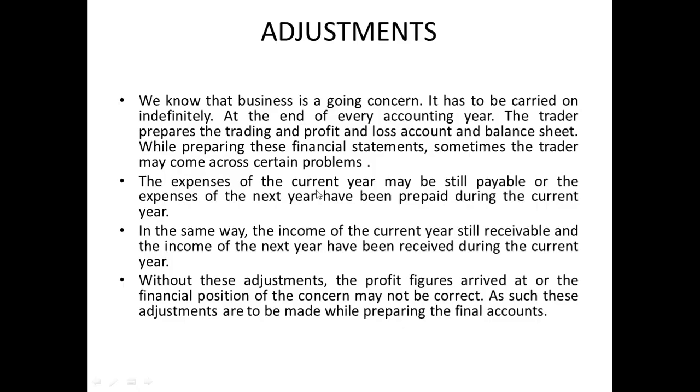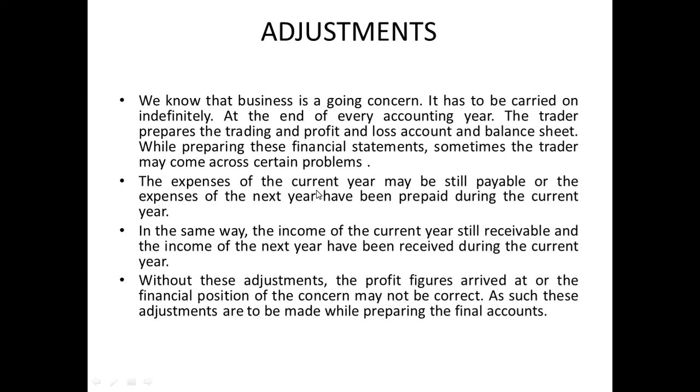Adjustments. See, every time I have shown you trading account, profit and loss account, balance sheet. What I said, trading account consists of all the manufacturing related expenses and incomes. So whatever the manufacturing expenses are, you're going to put them on the debit side, that is on the left hand side, whereas all the manufacturing related incomes and gains you're going to put on the credit side of trading account.